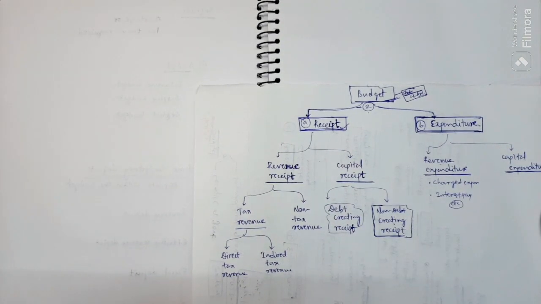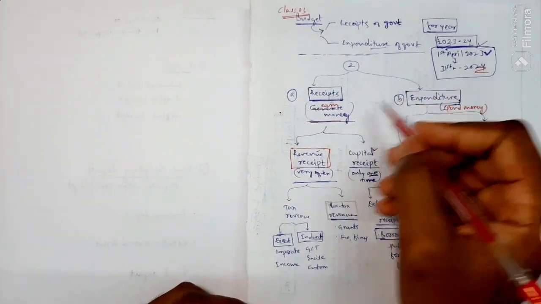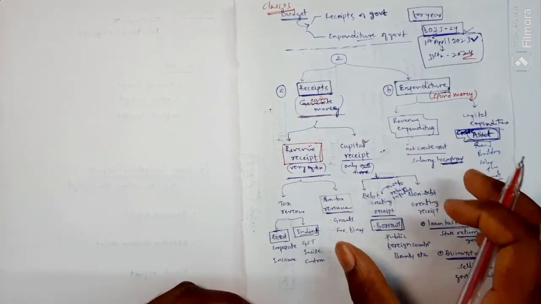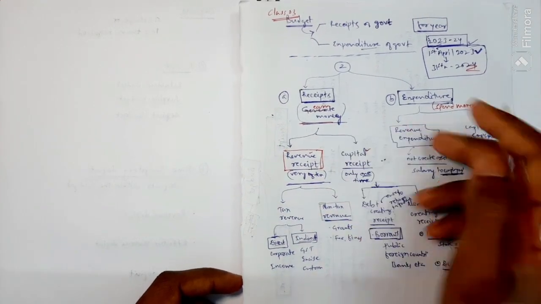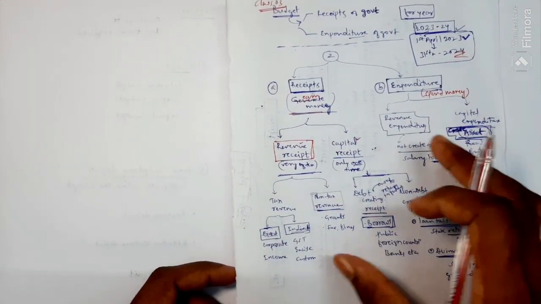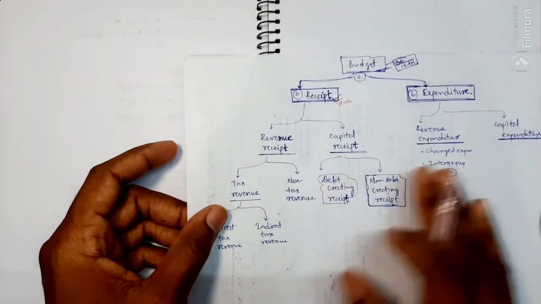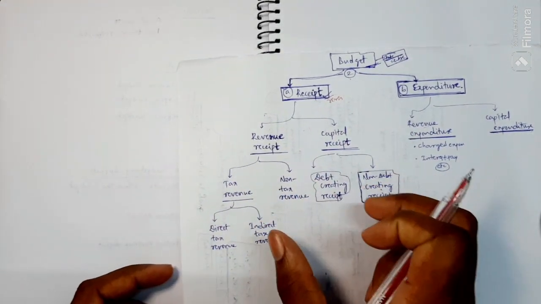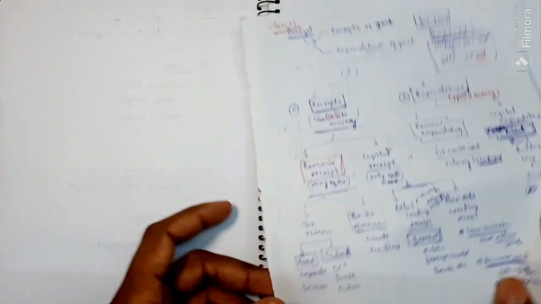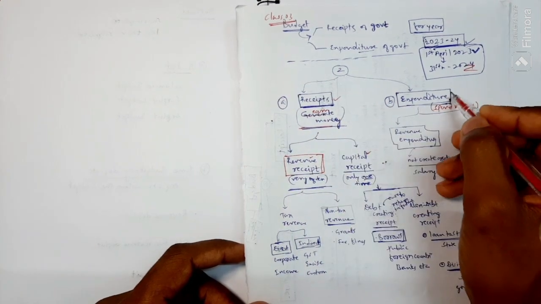I have very cursorily mentioned the main terms, because the sheet is not clear and it is difficult for you to understand. So again, I would say the receipt part and the expenditure part.